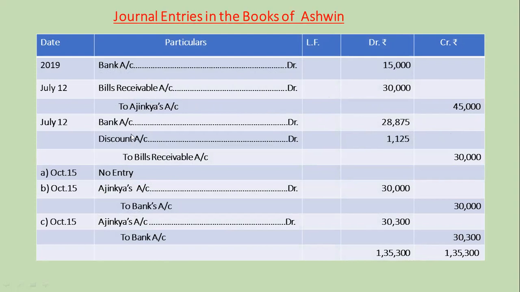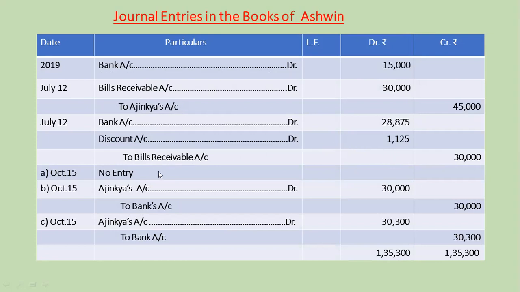Second journal entry, bank account debit 28,875, discount account debit 1,125 to bills receivable account 30,000, being Ajinkya acceptance discounted with the bank.